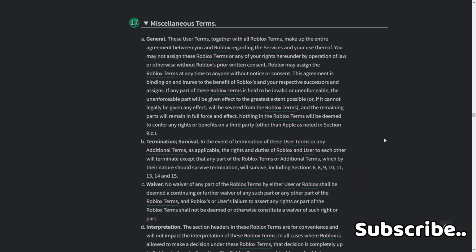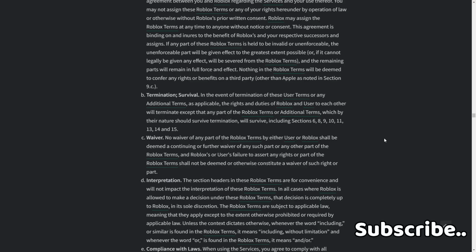B. Termination, survival. In the event of termination of these user terms or any additional terms as applicable, the rights and duties of Roblox and user to each other will terminate, except that any part of the Roblox terms or additional terms which by their nature should survive termination will survive, including Sections 6, 8, 9, 10, 11, 13, 14. 15. Waiver. No waiver of any part of the Roblox terms by either user or Roblox shall be deemed a continuing or further waiver of any such part or any other part of the Roblox terms, and Roblox's or user's failure to assert any rights or part of the Roblox terms shall not be deemed or otherwise constitute a waiver of such right or part.